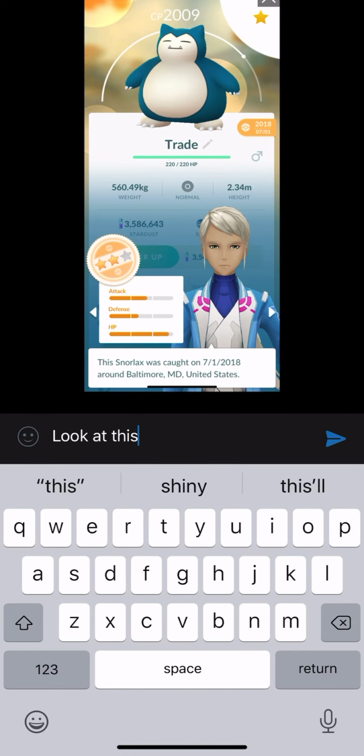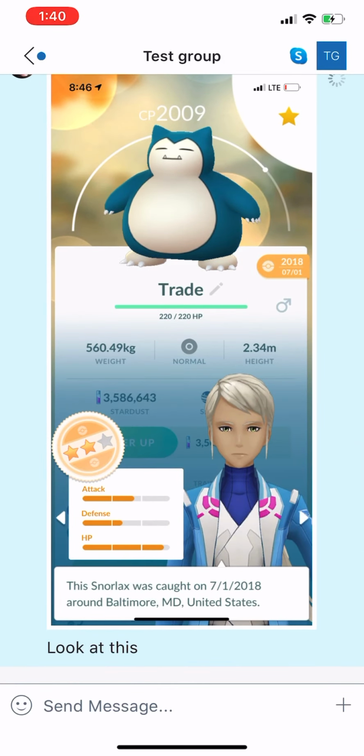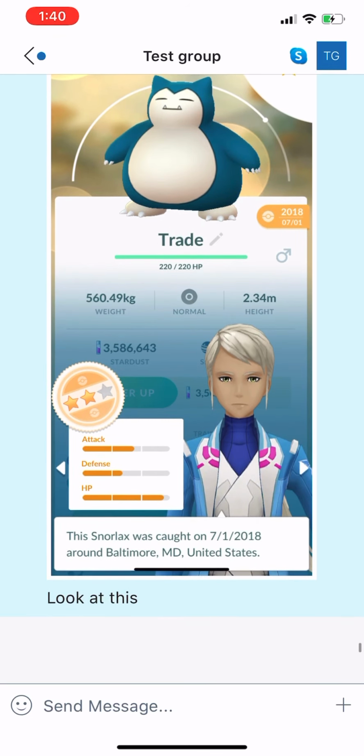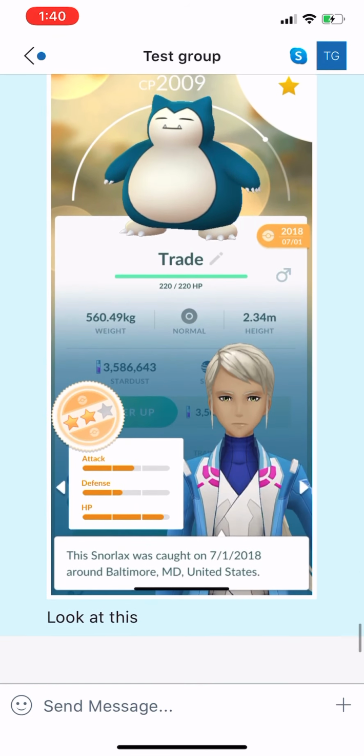And then hit the arrow to send. So that's how you send a picture. You can also send videos, GIFs, and other things like that. So that's how you send stuff, guys.